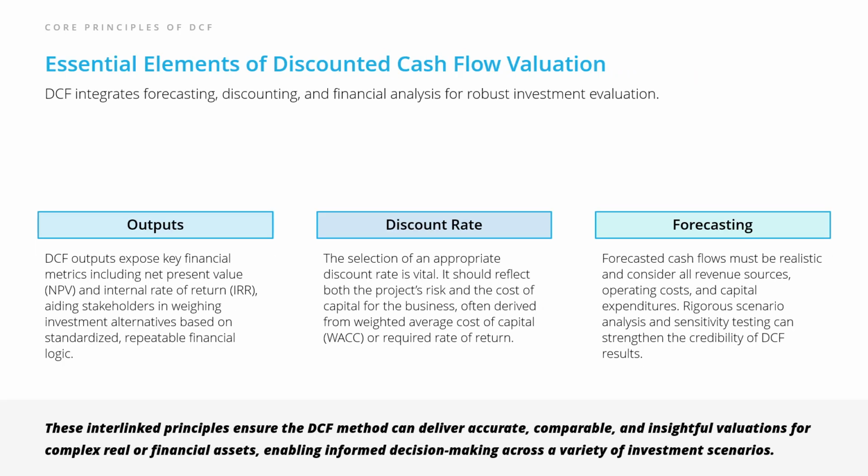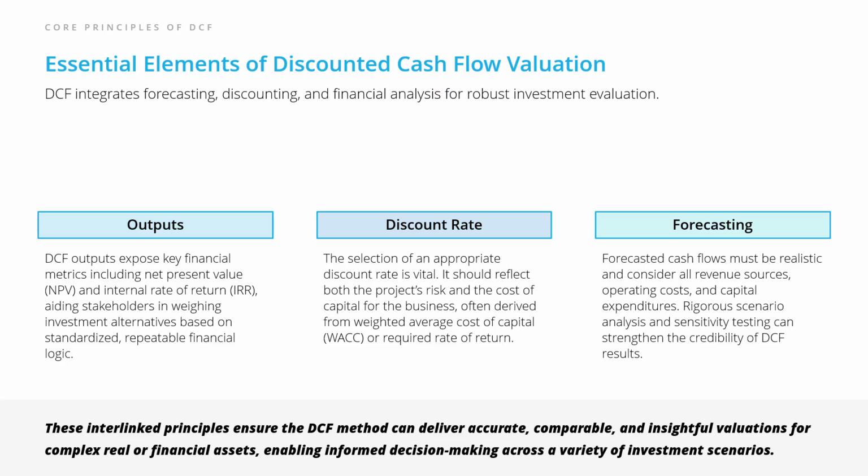To build a credible DCF model, you'll need to put together three essential parts: outputs, the discount rate, and sound forecasting. The output side is all about solid, tangible metrics, like net present value, NPV, and internal rate of return, IRR. These numbers help decision-makers compare options in a standardized, apples-to-apples way.